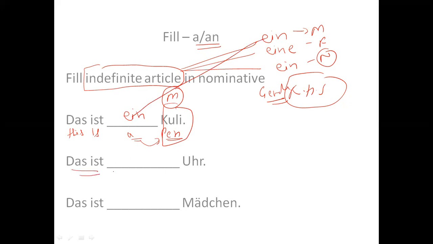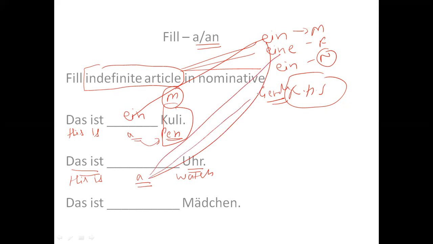It says das ist Uhr. This is a watch. Now I have to write a here, and for this I have three words: ein, eine, and ein. So which word is appropriate here? Watch is feminine. I have to check on the right hand side. On the right hand side, it is written watch. So I will write eine.